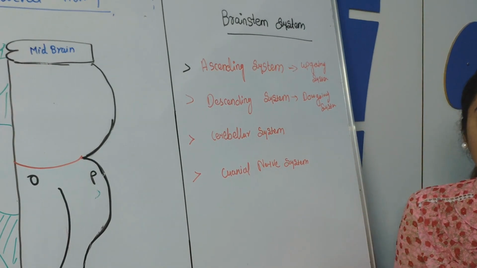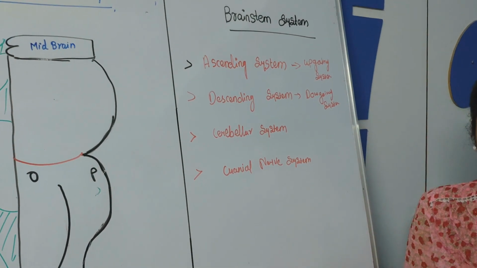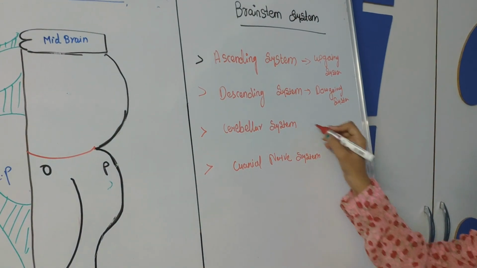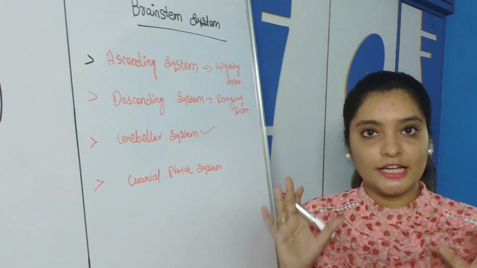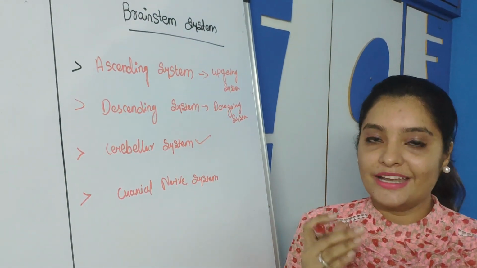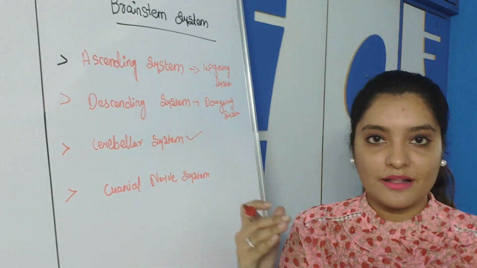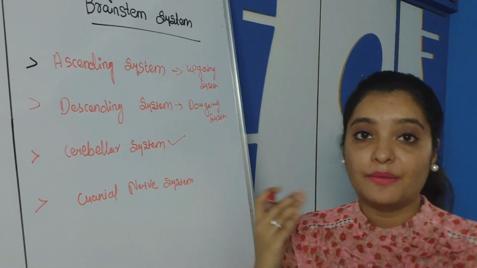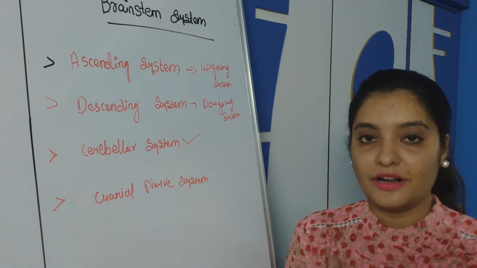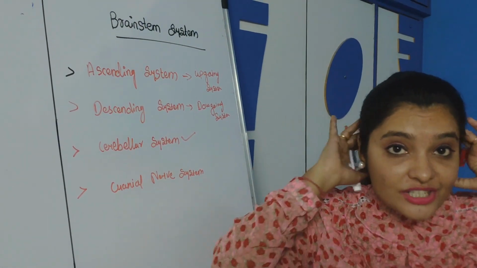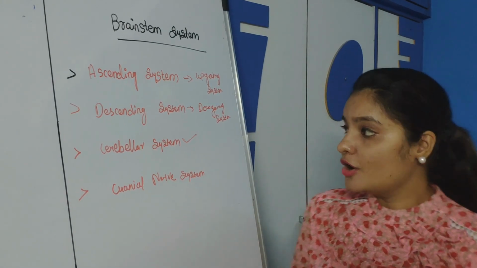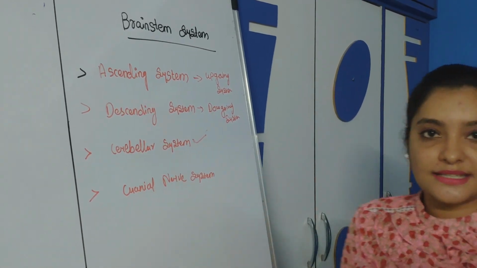And they are all the descending tracts which are also going through the brainstem. Third is the cerebellar system, as the cerebellum is posteriorly attached to the brainstem, and you know there are the middle cerebellar peduncle, superior cerebellar peduncle and the inferior cerebellar peduncle. So through these peduncles, the brainstem is connected posterolaterally with the cerebellum. Okay, so that is the cerebellar system.